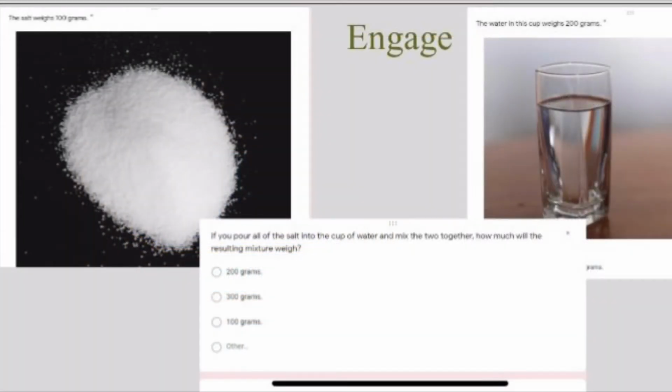Now for my engage phase, I wanted to send them a formative probe assessment through Google Forms. And so the water weighs 250 grams and the salt will weigh 150 grams, not like you see it on the screen. That was for another assignment for this class. And then the questions, instead of giving them a selected response answer, I would just give them the question and then for them to explain their answer.